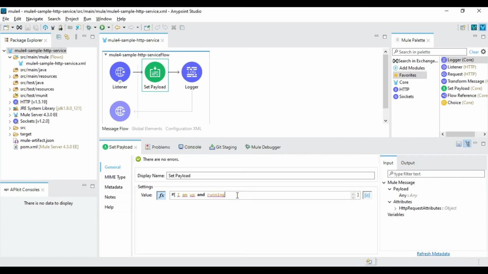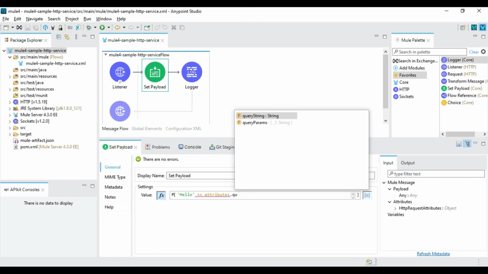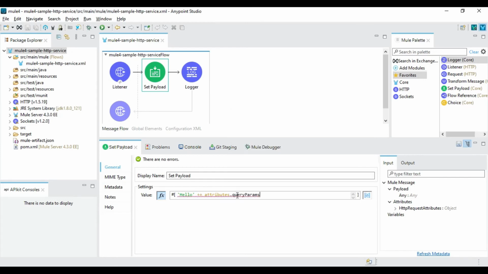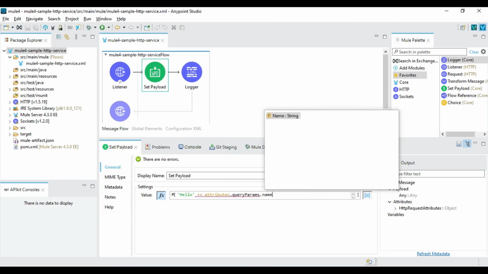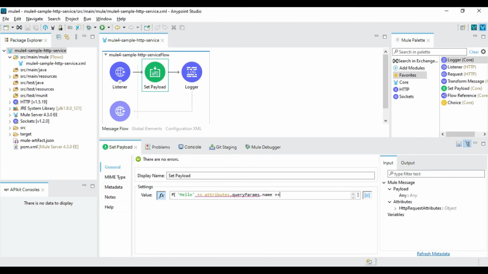I can define here "Hello", and we can take the name from query parameters: attributes.queryParams.name, and we can concatenate it with one sample message.